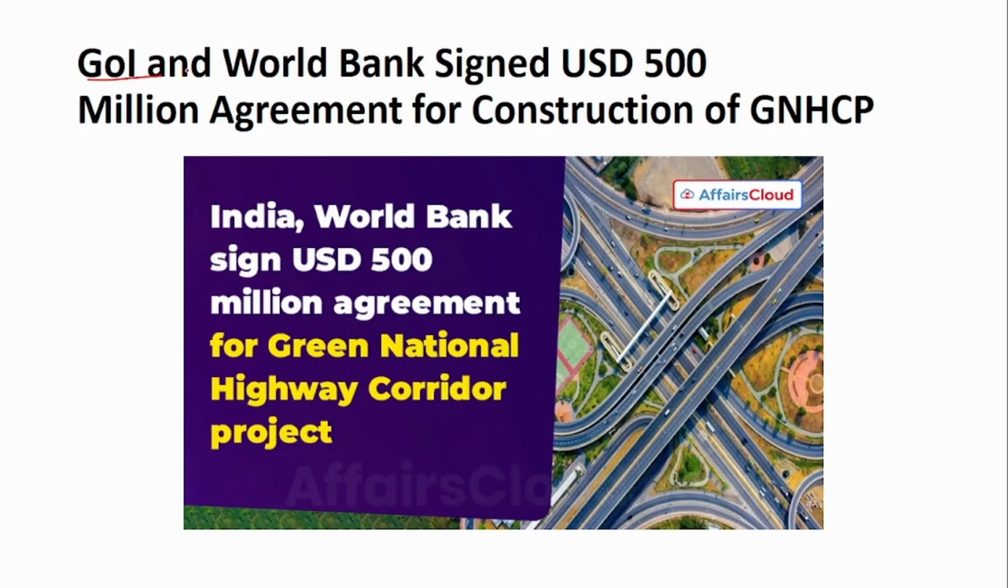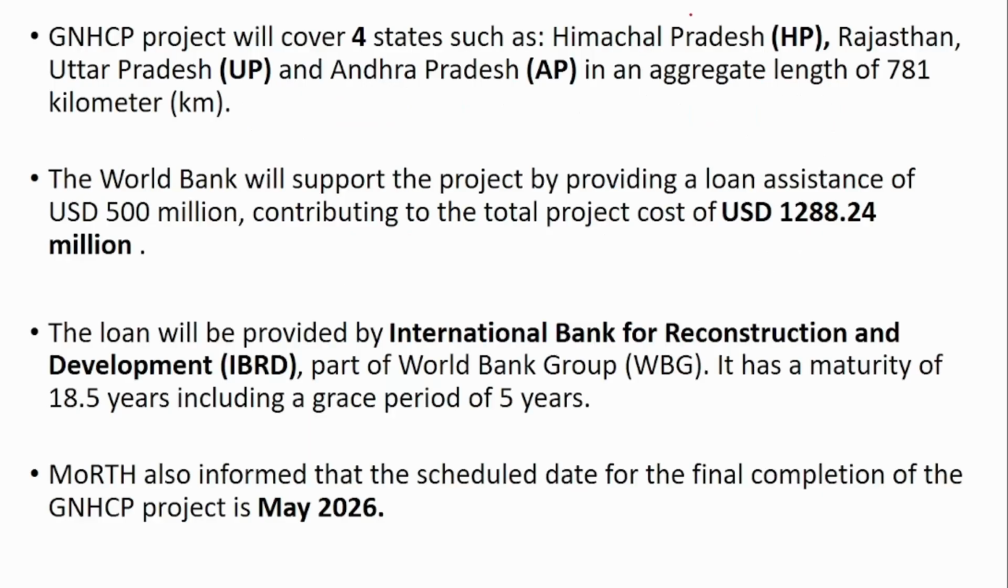Next is the Government of India and the World Bank. They have signed a 500 million agreement for the construction of the Green National Highway Corridor project. This project will be there in 4 states: Himachal Pradesh, Rajasthan, Uttar Pradesh and Andhra Pradesh. Do remember these 4 names. The total length of the project is 781 km. The total cost of the project is $1,288 million, and from that 500 million will be provided by the International Bank for Reconstruction and Development, which is one of the arms of the World Bank.